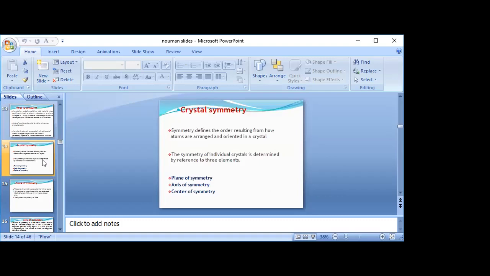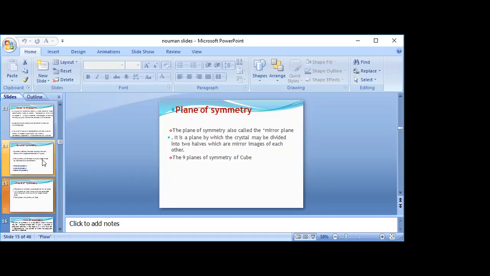And next is crystal symmetry. Symmetry defines the order resulting from how atoms are arranged and oriented in a crystal. There are three elements: plane of symmetry, axis of symmetry, center of symmetry. Plane of symmetry क्या होता है? The plane of symmetry is also called mirror plane.